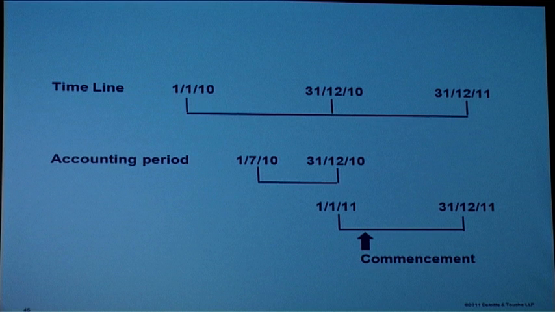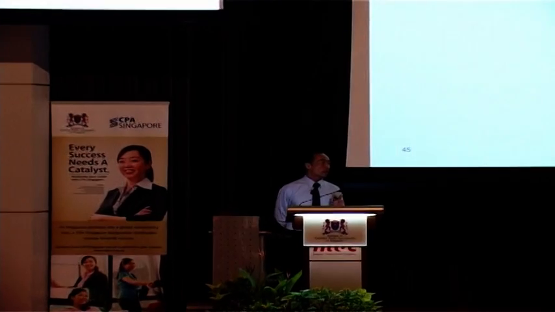Now the Minister has enhanced that to say that even for pre-commencement expenses incurred in the accounting period preceding the accounting period in which commencement took place, we can also get deduction. So now we can even go back to the previous accounting period for pre-commencement expenses incurred from 1st July to 31st December 2010 if they can satisfy Section 14 and not precluded by Section 15, we can get pre-commencement deduction. Because all these expenses will then be deemed to have been incurred on the first day of commencement.